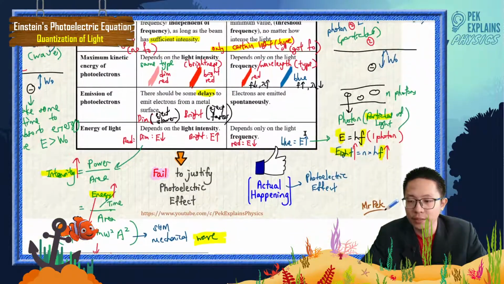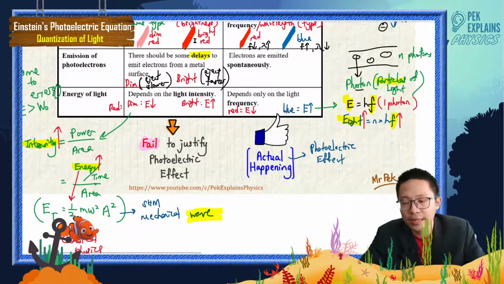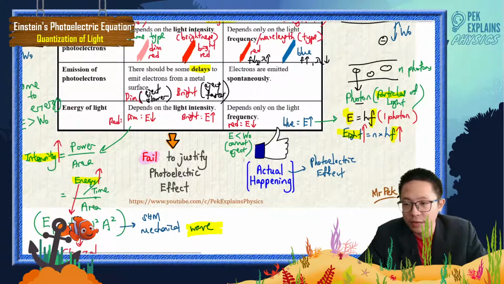For example, red light: maybe red light does not have enough energy. The red light energy is lower than the work function, so it cannot eject. But blue light has very high energy because of very high frequency. You see that? Red light: low frequency, low energy, cannot eject. But blue light: high frequency, high energy, so the energy is more than the work function and it can eject.